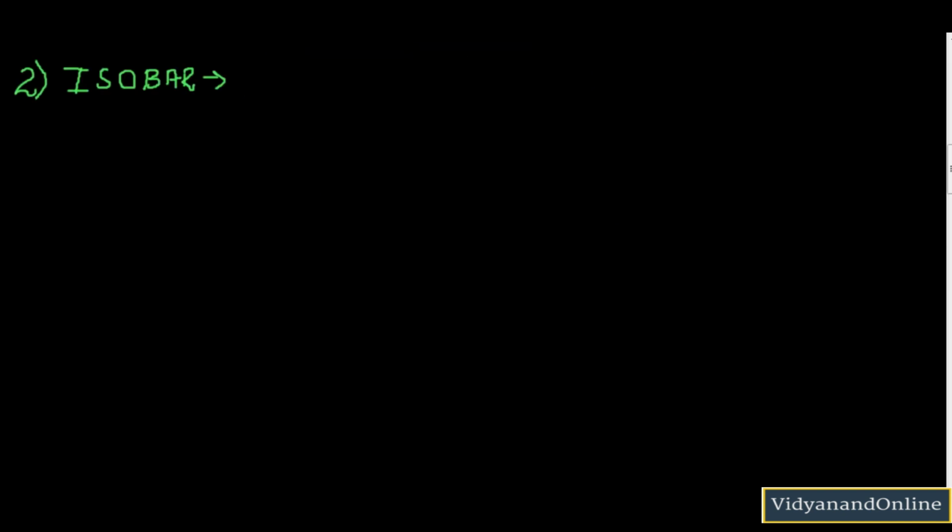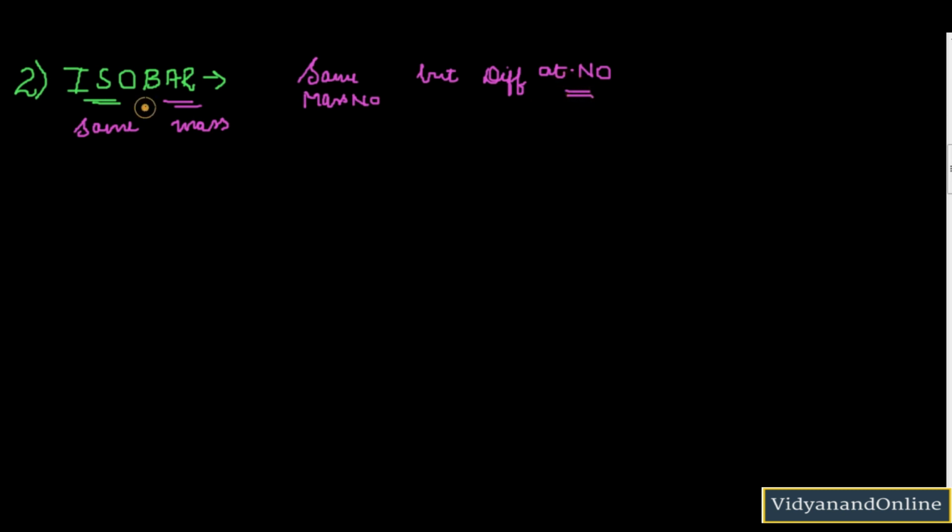Now let us consider what is isobar. So isobar, again it means same, and bar means mass. So in isobars you have same mass number but different atomic number. Okay, so if I am changing the atomic number, it means I am changing the element. In isobars you will be having different elements but having same mass numbers.